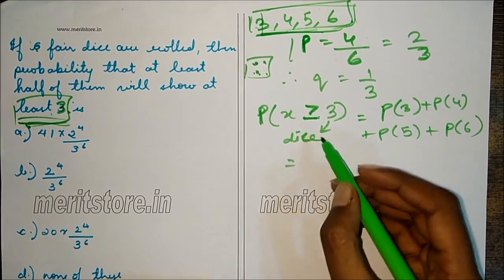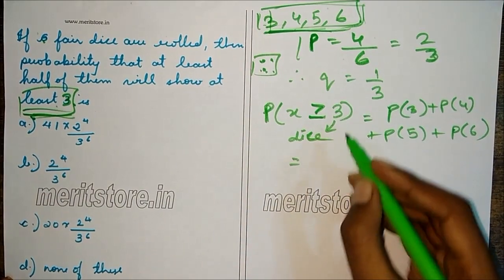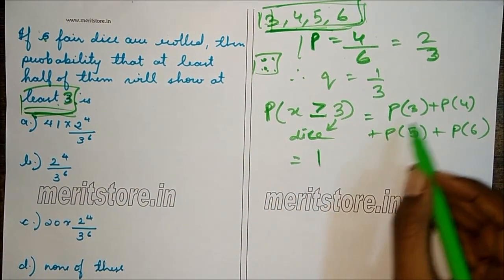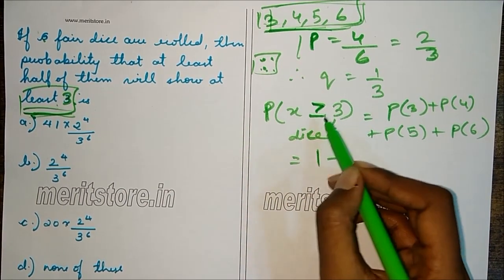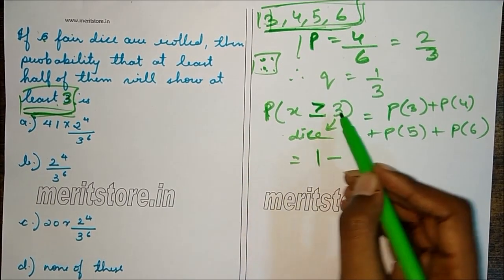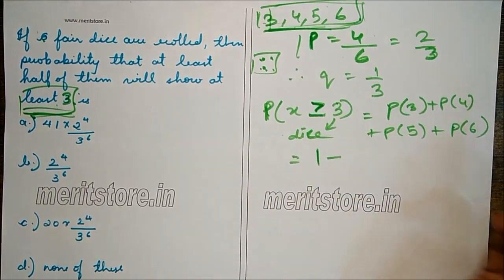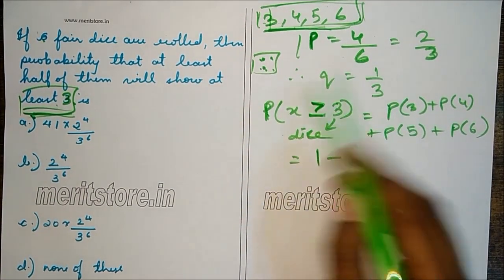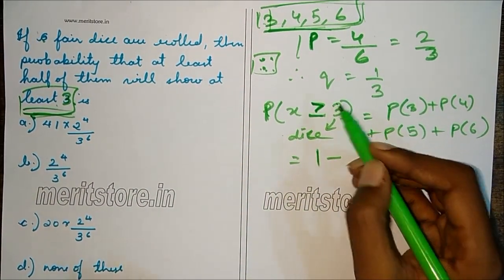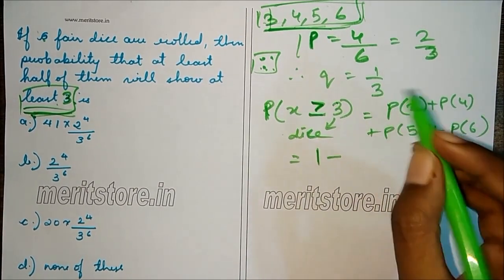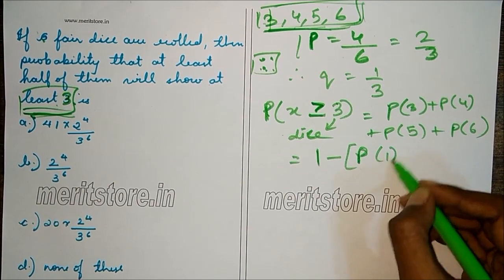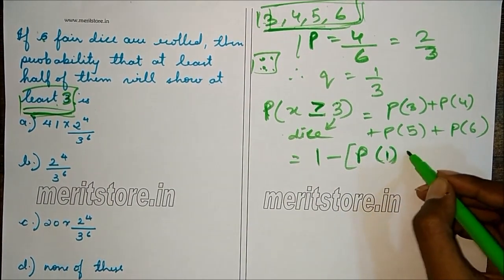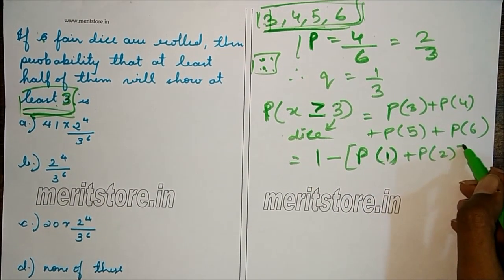Or we can write this as 1, the sum of all possible outcomes, minus the probability of the event not occurring, that is, the probability that 3 or more will not occur, that is, 1 or 2 will show up on the face. So this will be the probability of 1 plus the probability of 2.